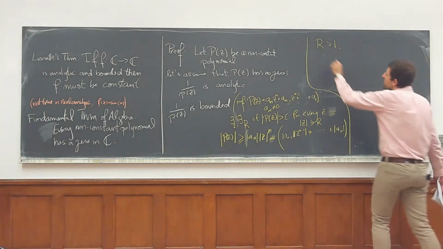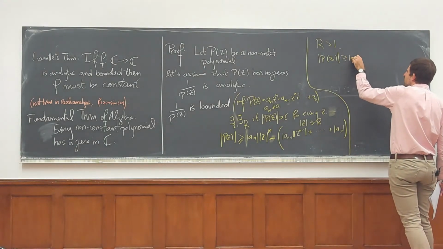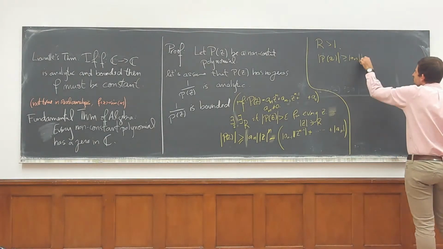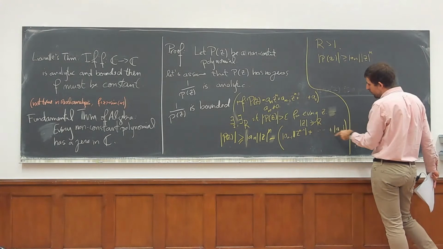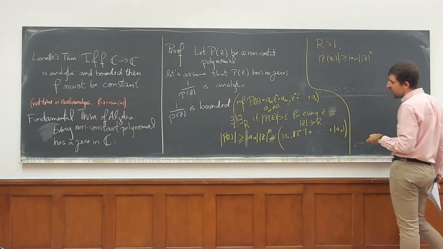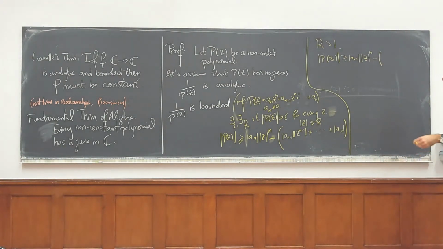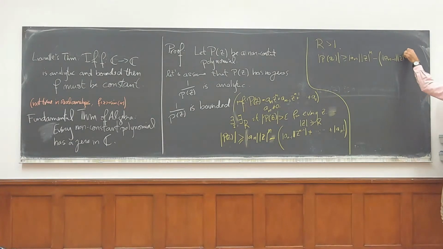So if I take r bigger than 1, then P of z will be bigger or equal than a_n z to the n, say. And then this can only get bigger if I swap every single term. Here there's a term z to the n minus 2, and here there's nothing, but actually z to the n minus 1. So I could do this: a_{n-1} z^{n-1} plus a_{n-2}. And then I still keep z to the n minus 1 all the way.